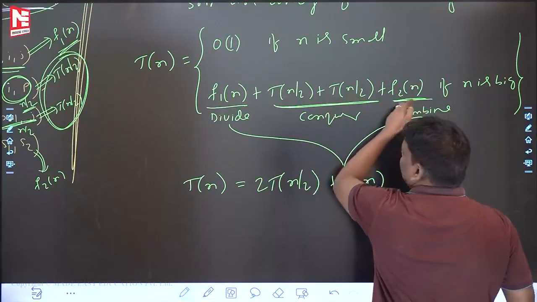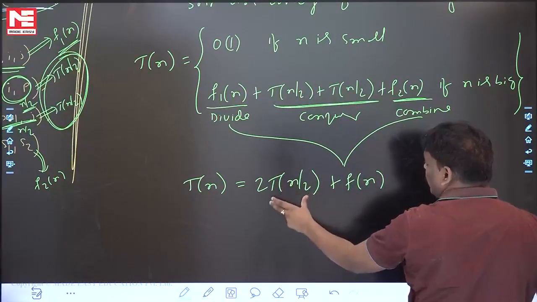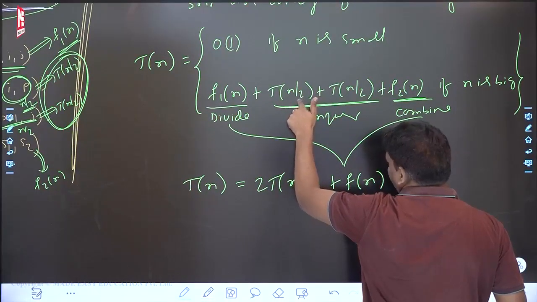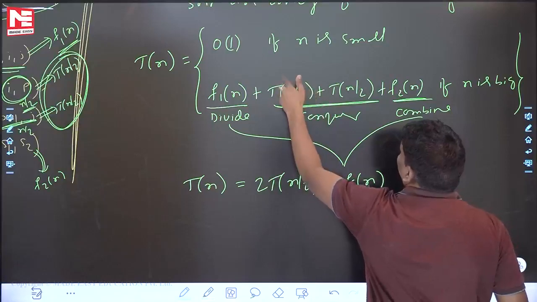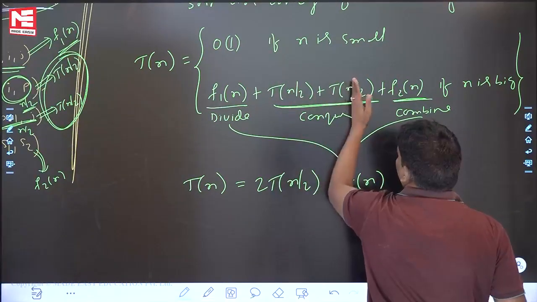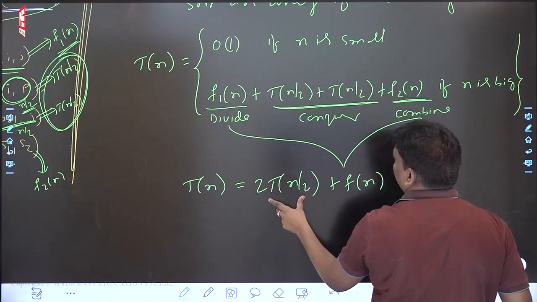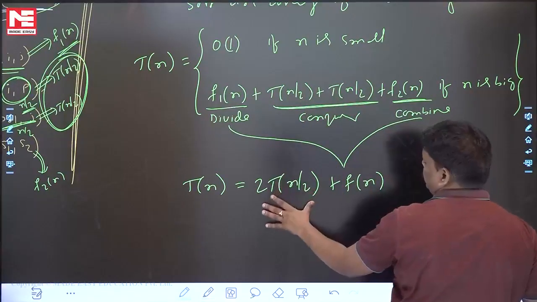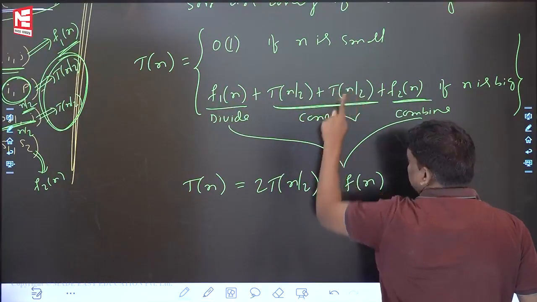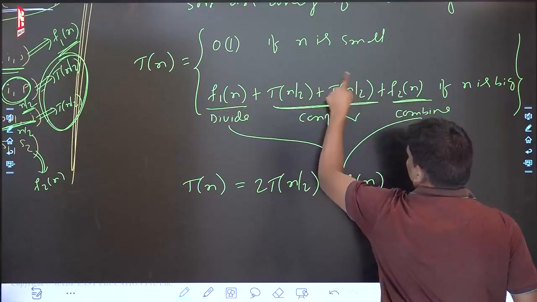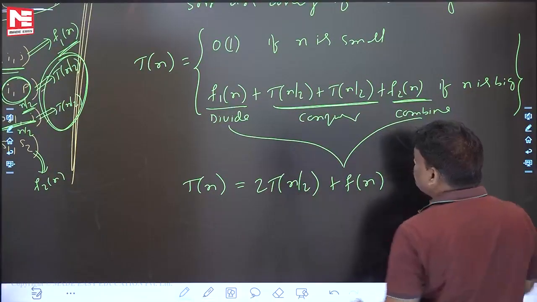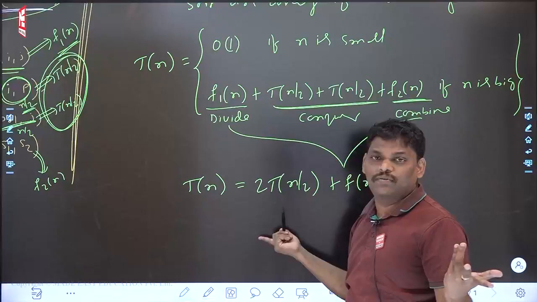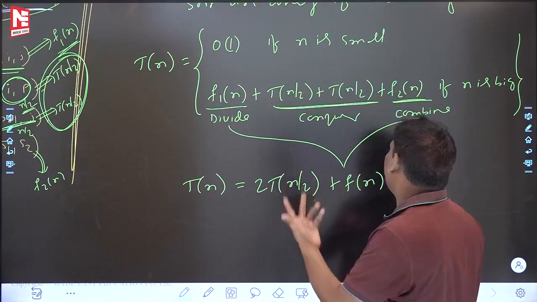See, the same thing I have written, just in a compressed way: 2T(n/2). Sometimes compression may not be possible. When it is T(n/3) and T(2n/3), these are n by 3 and 2n by 3. Because both are equal size, I wrote 2T(n/2): this is n by 2, this is n by 2. If these two are not equal, I cannot write it. Two function calls, each of size n by 2, fine. Suppose one is n by 3 and the other 2n by 3: two function calls, but not the same size, then I cannot write it. Where possible I simplify; where not possible, I cannot simplify.